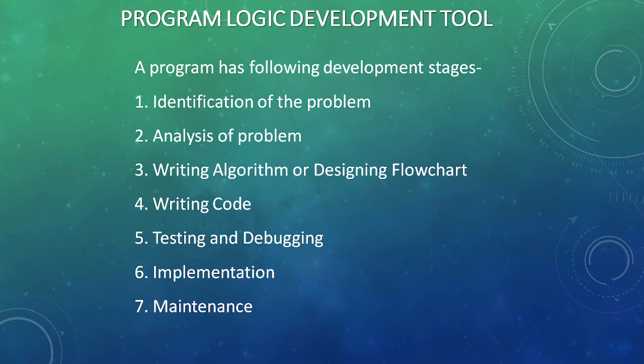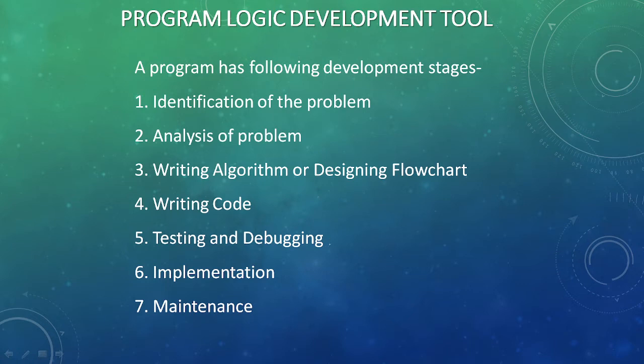Once we have analyzed what kind of program it is, what is the input, what should be the output, now we will write its algorithm. That is to write the program in a precise step-by-step manner, or we can draw its symbolic representation called the flowchart. When we have all these things, then we can write the program code. Since we know what the input should be and what output can be predicted, now we will write the code, using a specific programming language. In our case, it will be Python.